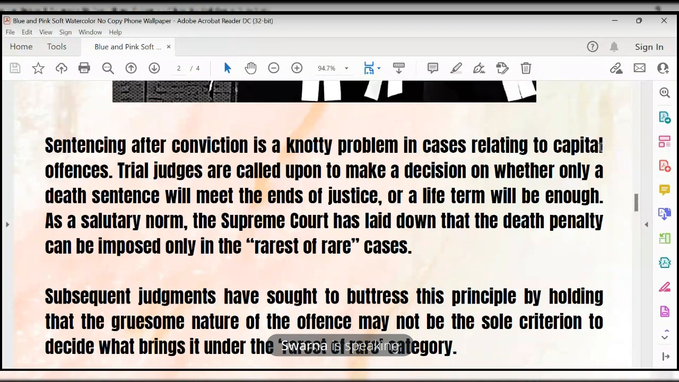As a salutary norm, the Supreme Court has laid down that the death penalty can be imposed only in the rarest of rare cases. Death penalty is applicable for the rarest of rare cases, meaning very highly aggravating cases. For highly aggravating cases only will the death penalty be imposed, not for all silly cases. So the Supreme Court, as a salutary norm, has to let all subordinate courts know that the death penalty is imposed only in the rarest of rare cases. That's what they said. Please scroll.